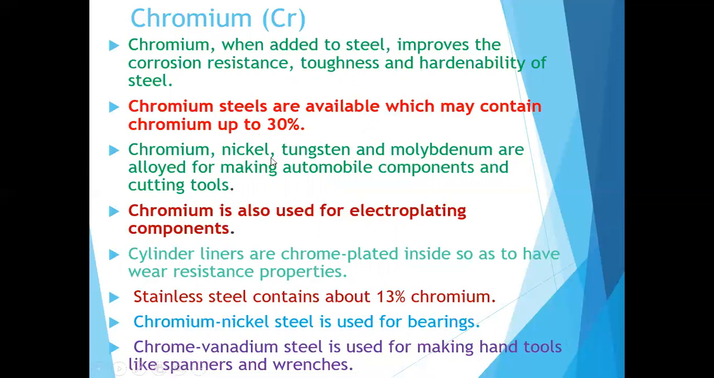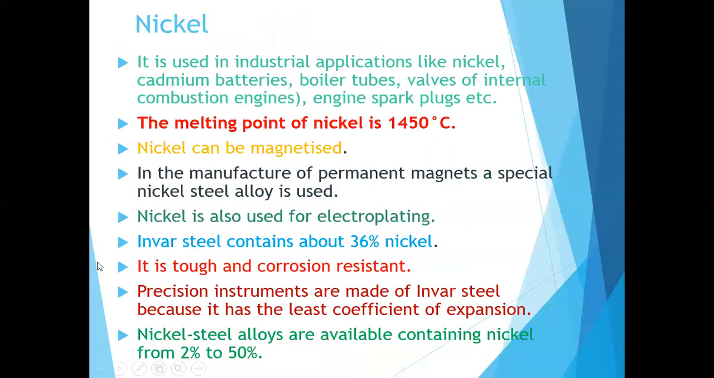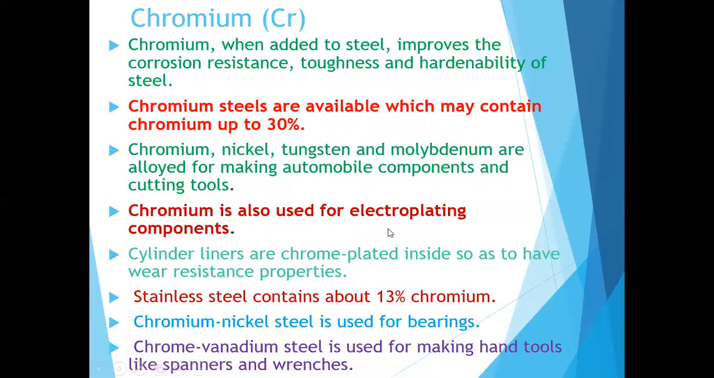Okay, chromium, nickel, tungsten and molybdenum are alloyed for making automobile components and cutting tools. So for making automobile components and cutting tools, we use a mixture of chromium, nickel, tungsten and molybdenum. Okay, chromium is also used for electroplating components. In the last PPT you already saw that nickel is used for electroplating, and chromium is also used for electroplating.